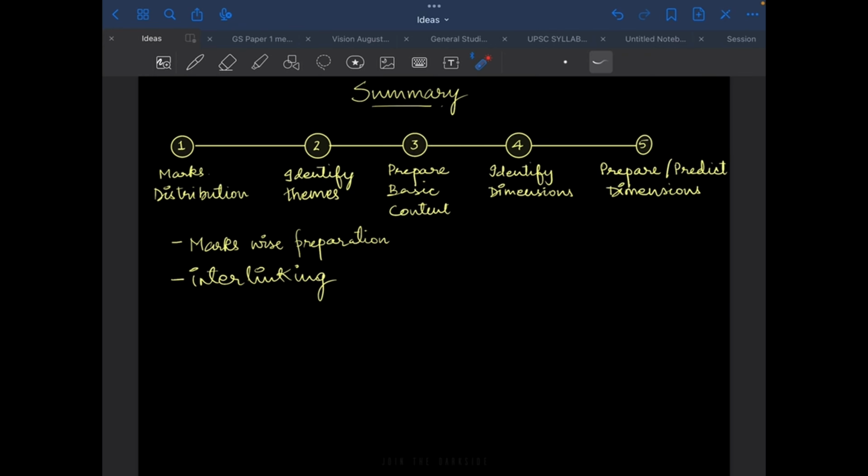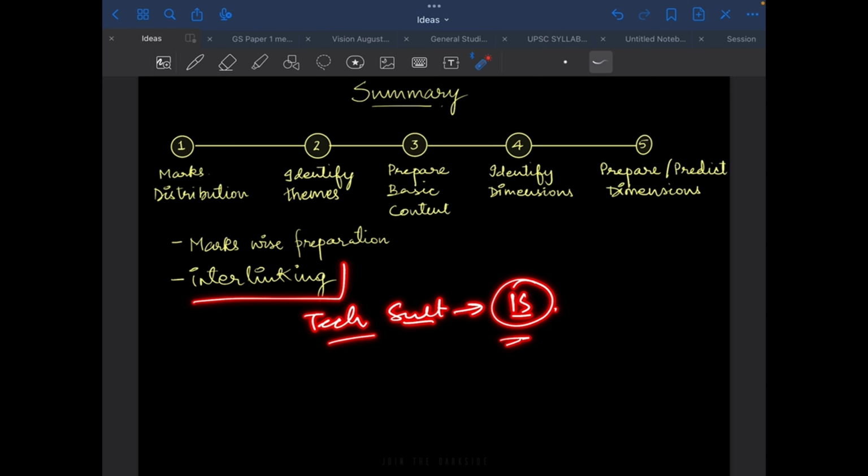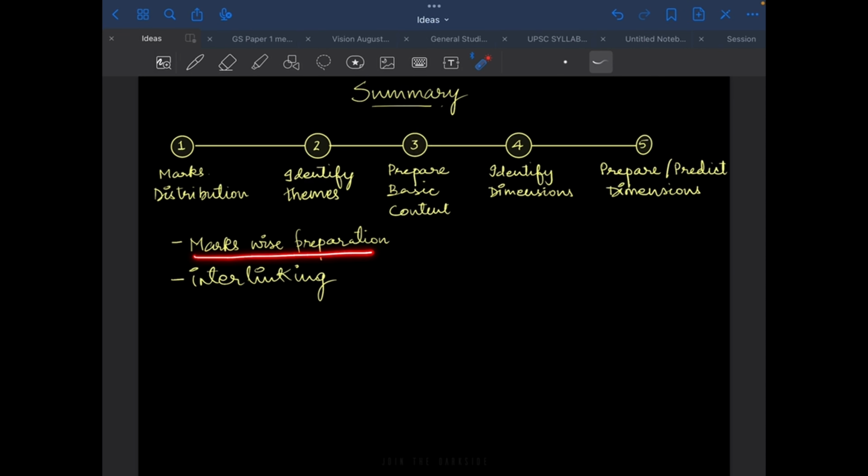And if you go through the very recent questions of 2023 or 2022, you will see the interlinking between topics like geography, Indian society, or history. UPSC has started doing this. Like in the first question of 2023, they asked about the geographical factors in the development of ancient India, or the technological changes in the Sultanate period and how they affected the Indian society of that time. So interlinking has also started. So for now, do your preparation marks-wise and do a little bit of interlinking amongst the subjects of one paper. Like for GS1, you'll try to link geography with Indian society, with history, aspects of art and culture, and all of that.